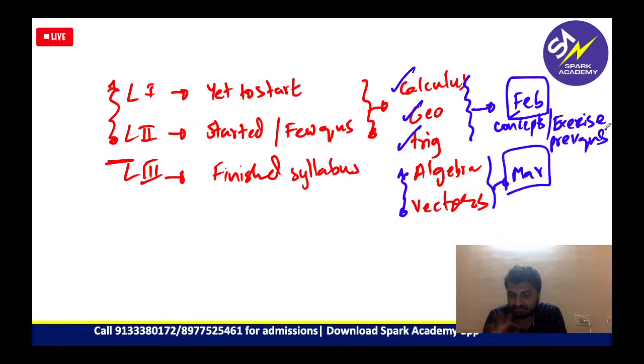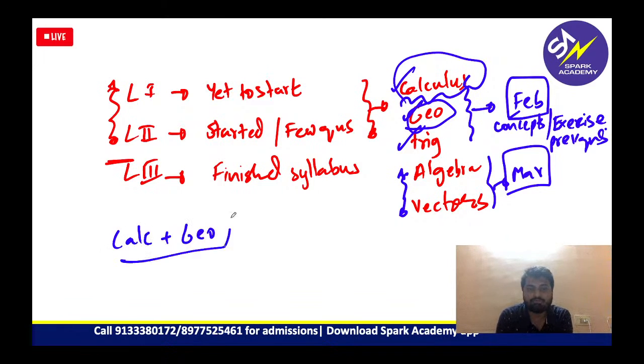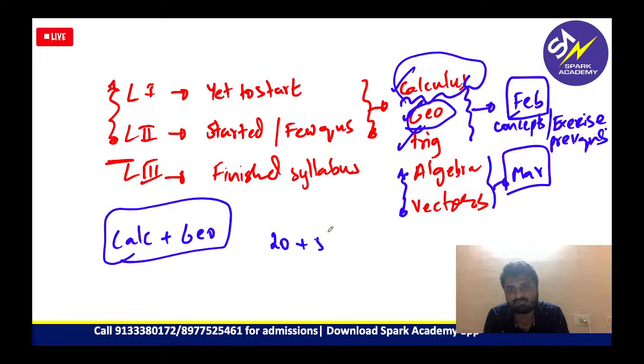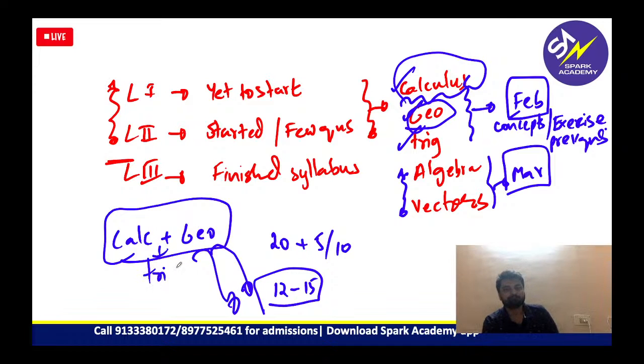Now, the advantage of doing this is, calculus and geometry are the most important topics. So if you do calculus and geometry, out of the questions which you have to attempt in your JEE Mains, out of the 20 plus 5 out of 10 questions which you have to attempt, I am sure you will be able to do at least 12 to 15 questions if you just do calculus, geometry, and trigonometry. That is the score which you can expect.